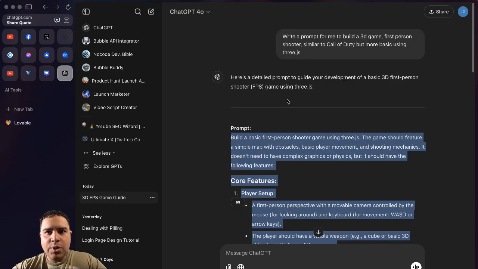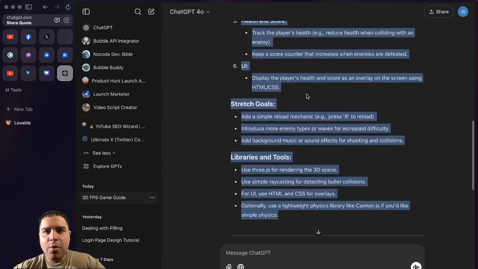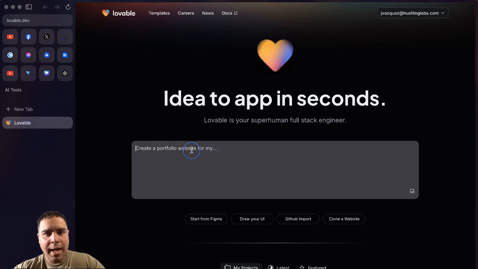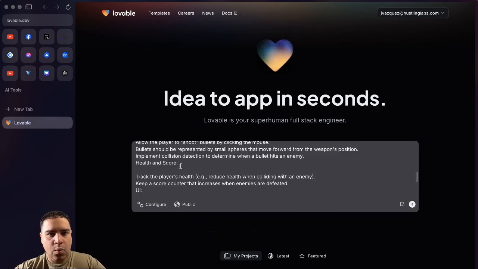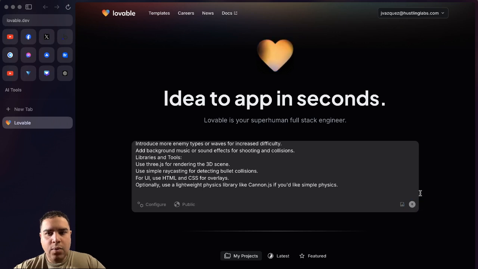Earlier today, I went to ChatGPT and I wrote a single prompt. I asked it to write a prompt for me for a 3D first-person shooter game, similar to Call of Duty but more basic, using Three.js, which is the technology that we're going to be using. ChatGPT provided me with this prompt. I'm not going to edit this prompt. I will just paste it into Lovable because, for the sake of time, we're going to leave it as it is. And we're going to send.